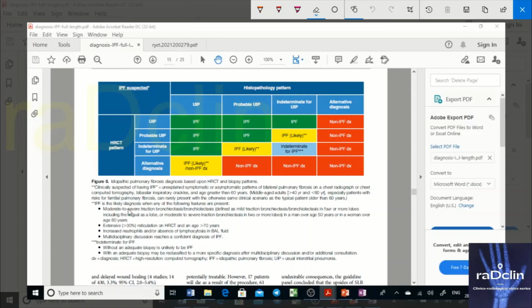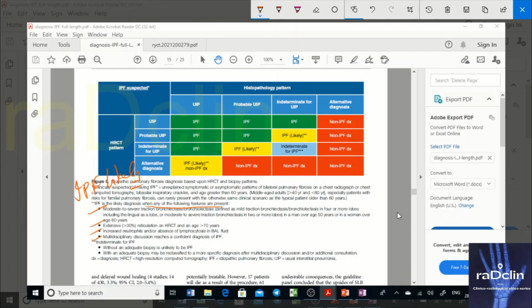In that case, you have to look again at whether the patient is more than 70 years of age. These are the findings I'm discussing for IPF likely when any of the following features are present. These are the features that you have to know. What are the features? Moderate to severe traction bronchiectasis. What is moderate to severe traction bronchiectasis? Mild traction bronchiectasis or bronchiectasis in 4 or more lobes, including the lingula as a lobe, or moderate to severe traction bronchiectasis in 2 or more lobes.